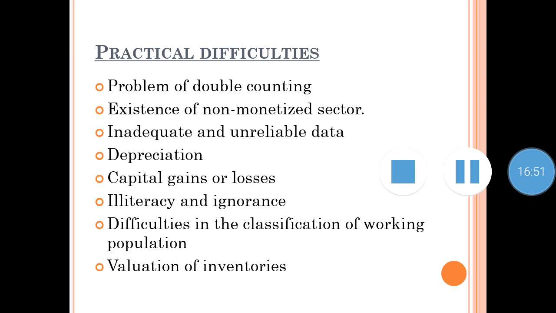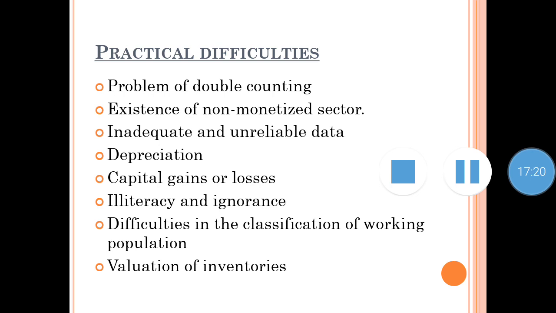All inventory changes, whether negative or positive, are included in the gross national product. So any mistake in measuring the value of inventory will give a wrong idea for the final product. It means if there is an error in calculation at any stage of inventory, then while calculating the final product, there will be difficulties in calculating the final product's amount.